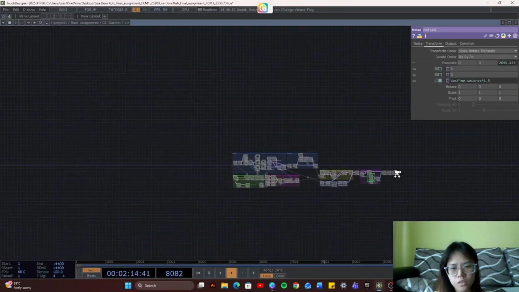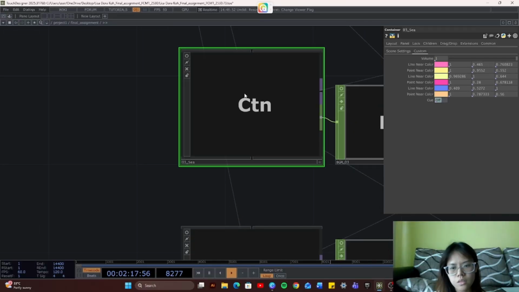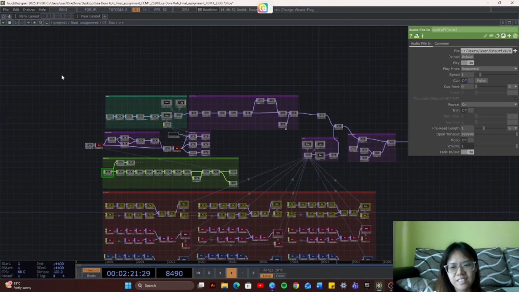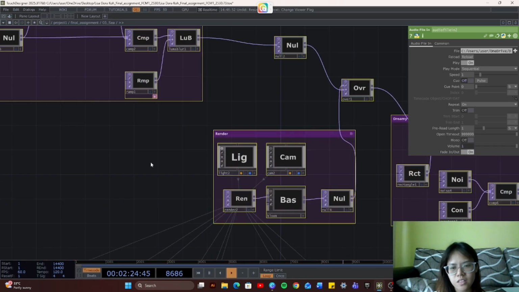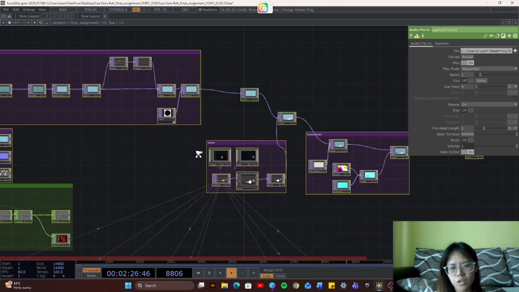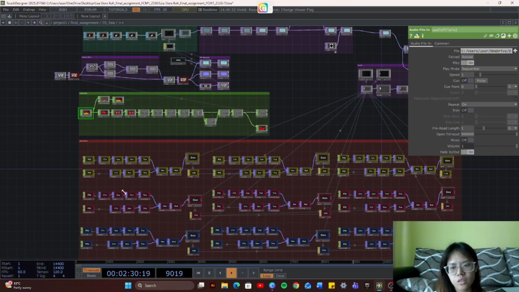Okay, so onto the third scene. The third scene is the underwater jellyfish scene. So over here I also made it audio reactive, but mainly the background. So I'll explain the jellyfish first.